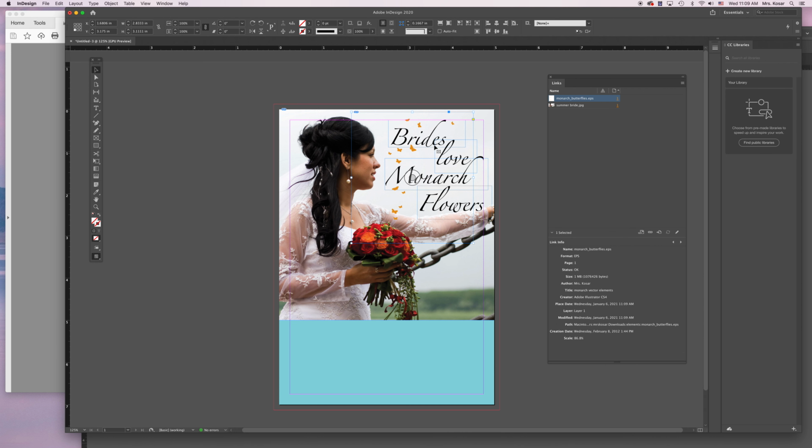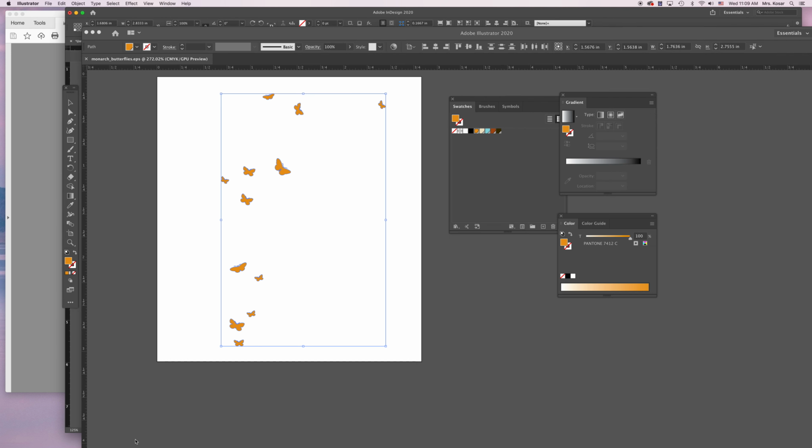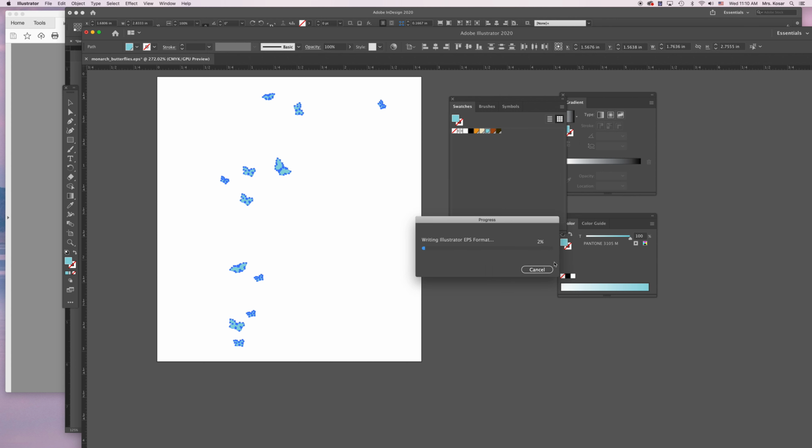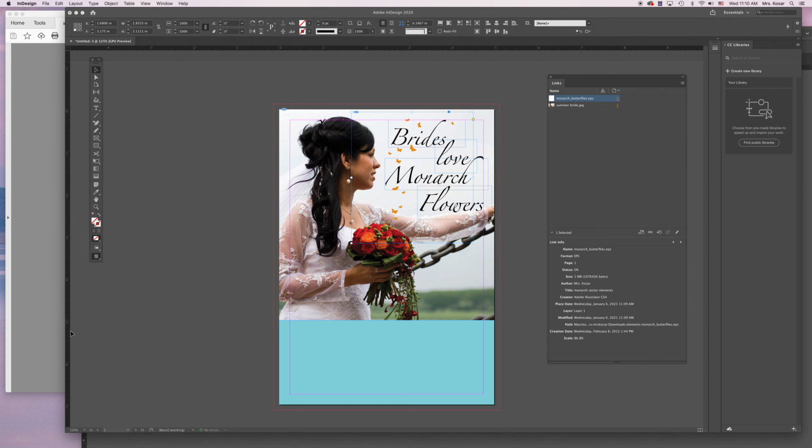I don't want them orange, I want them to be blue. I'm going to save that. If you get this, you can hit Don't Show Again if you'd like. It's just an old file, so it's saving it in a different format. If I go back to InDesign, again, it didn't update the link automatically. So just double click on the exclamation point and it will update for you. Okay. So now they're positioned properly, and they're the blue color that we're looking for.